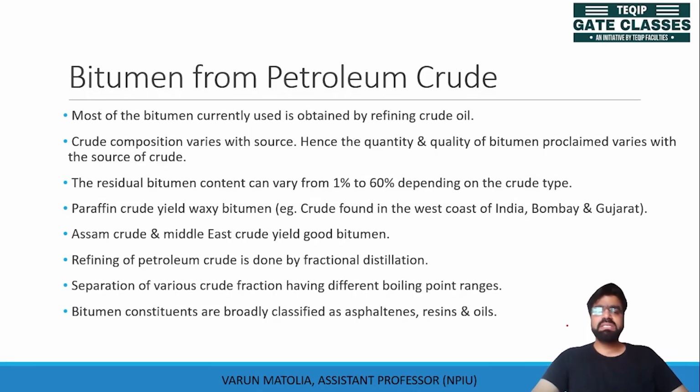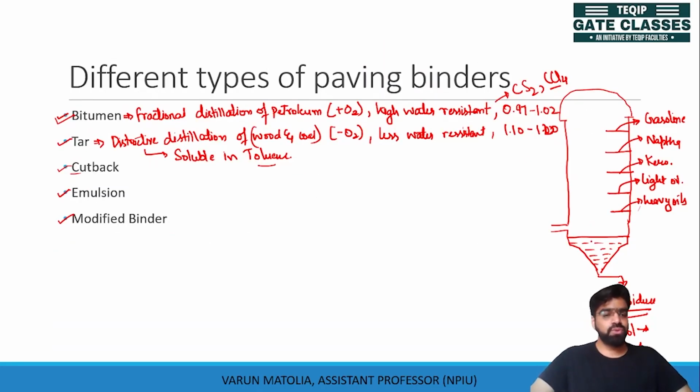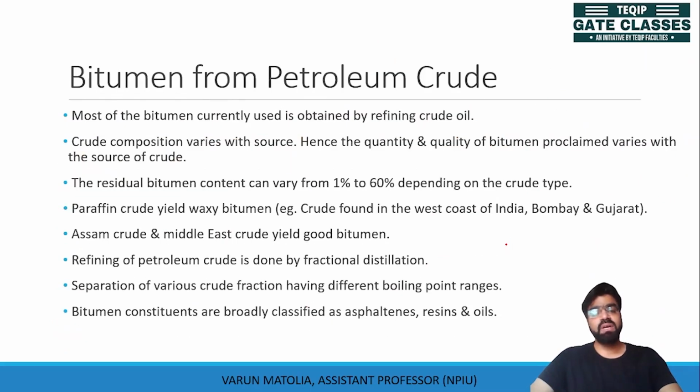Now, how is bitumen obtained from petroleum crude? Most of the bitumen currently used is obtained from refinery crude oils. Crude composition varies with sources. Hence, the quality and quantity of the bitumen produced varies with the source of crude. The residual bitumen content can vary from 1% to 60% depending on the crude type. We saw here the residue which is left at the bottom. This may vary from 1 to 60%.